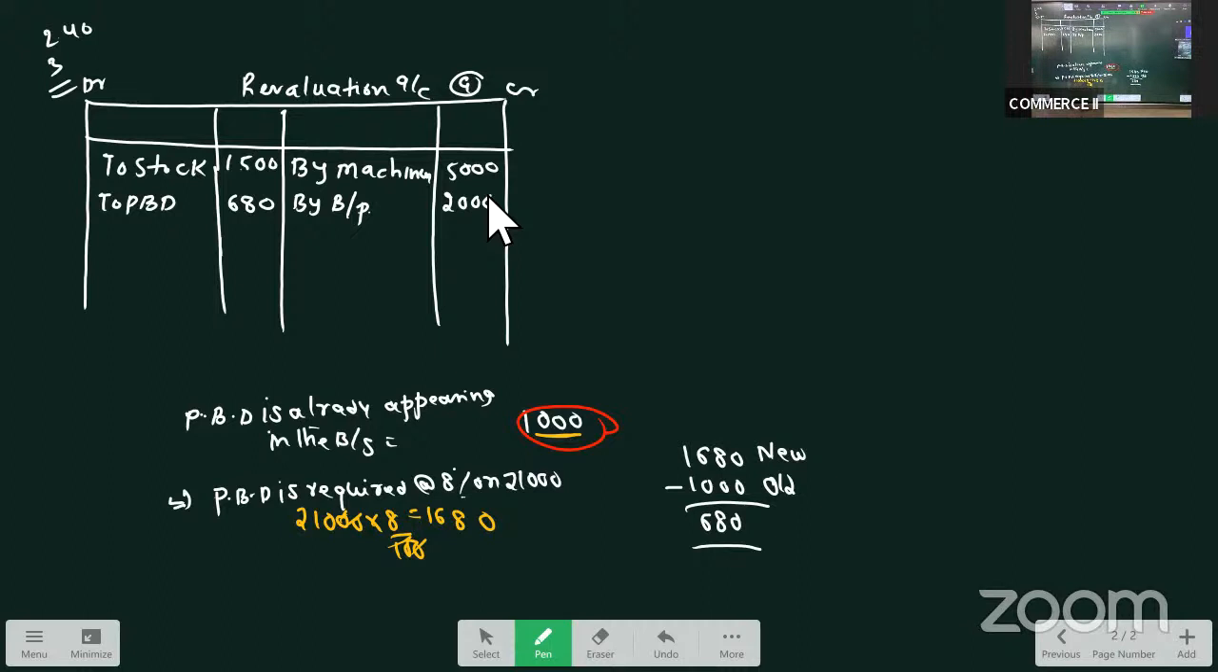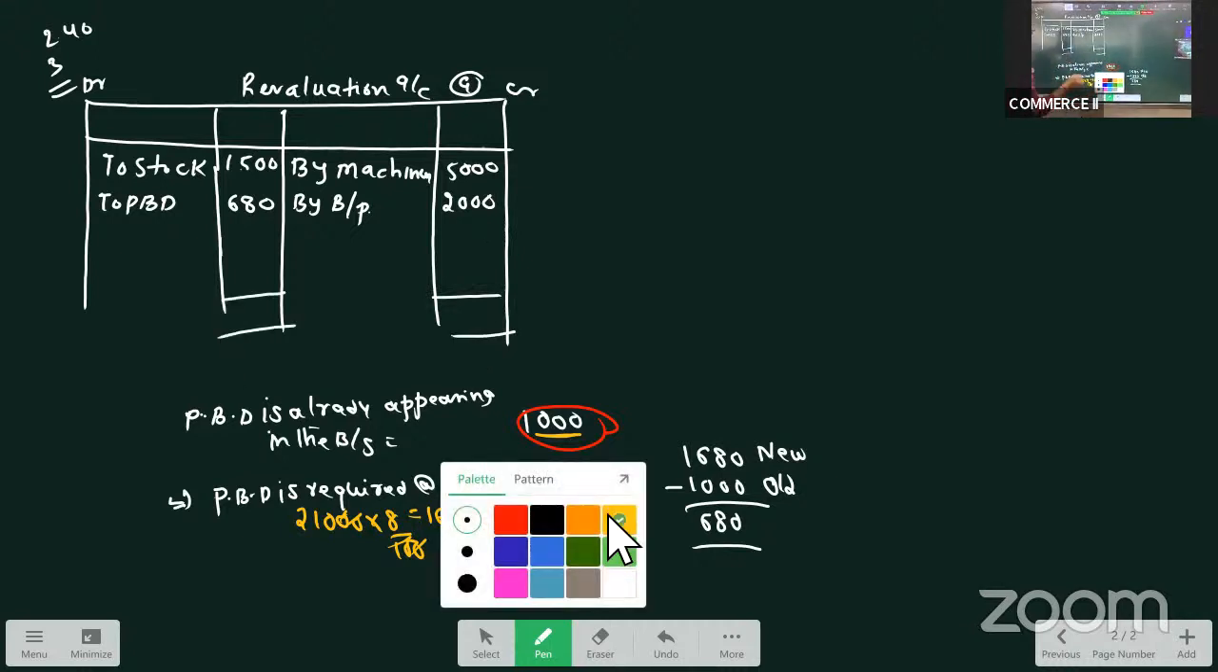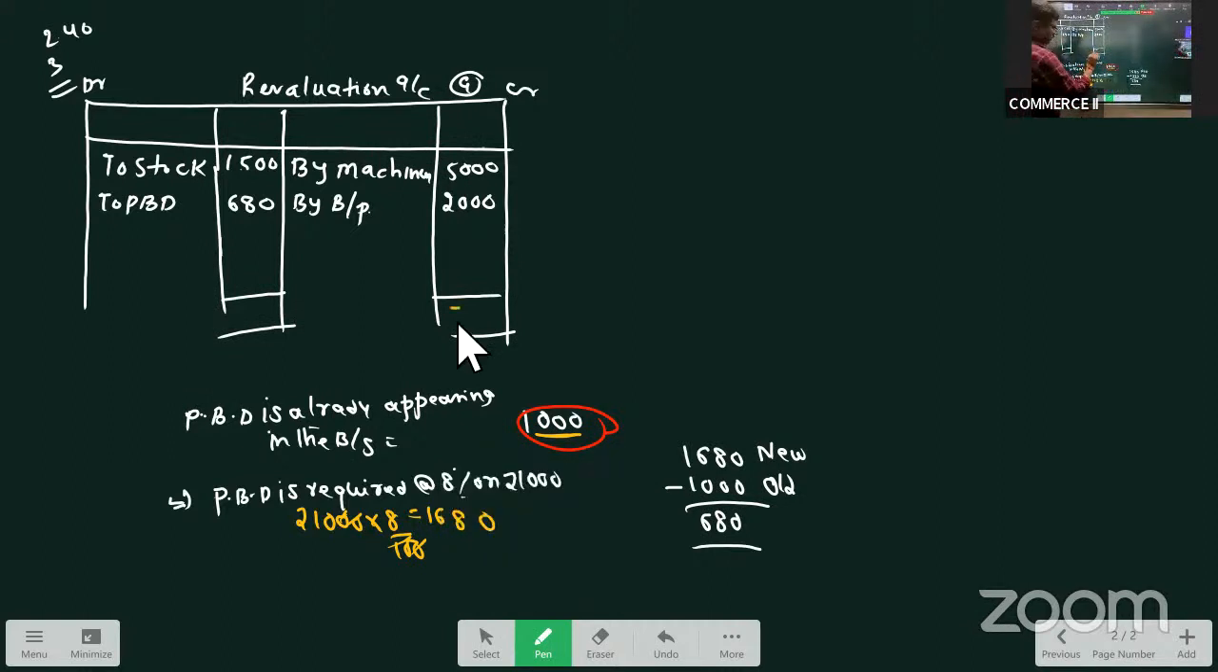Okay, all the adjustments regarding assets and liabilities are done: 1, 2, 3, 4. Now let us close the revaluation account. See what is the total. On the debit and credit side, it is 7,000.